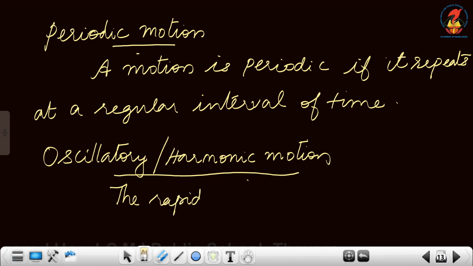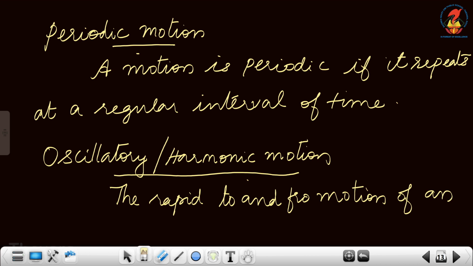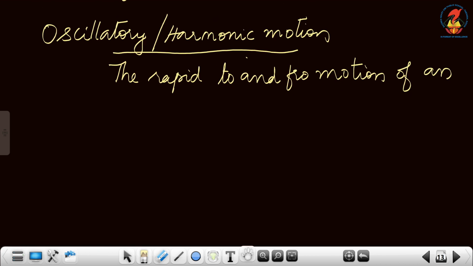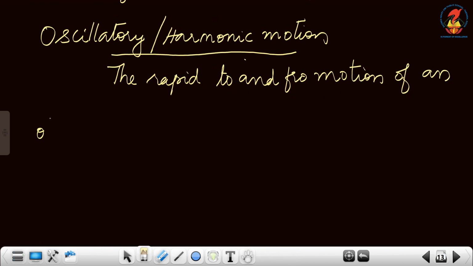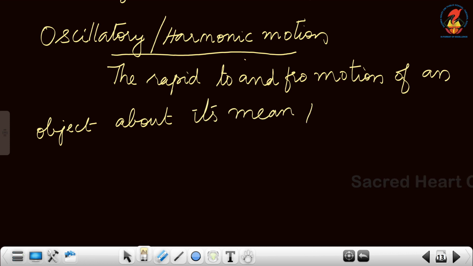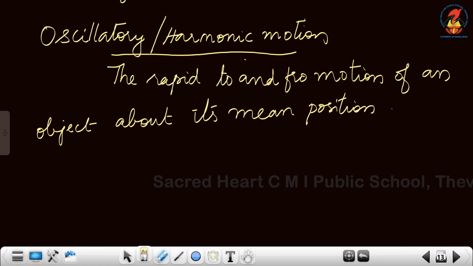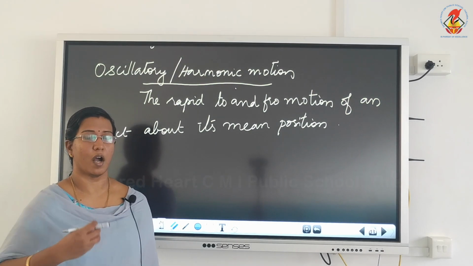Rapid to and fro motion of an object about its mean position is known as oscillatory, vibratory or harmonic motion.